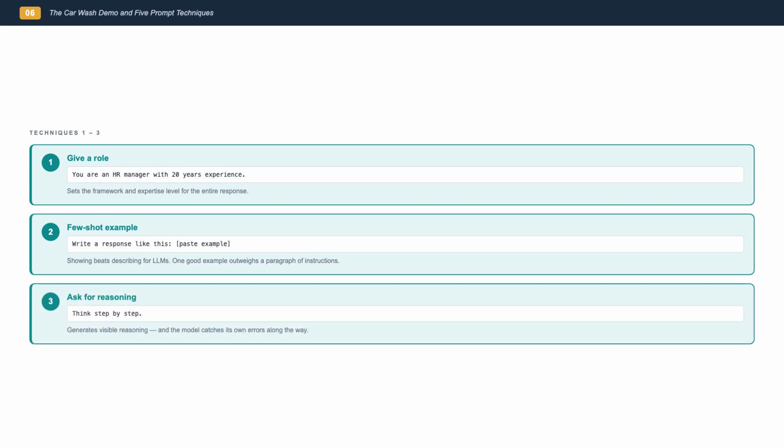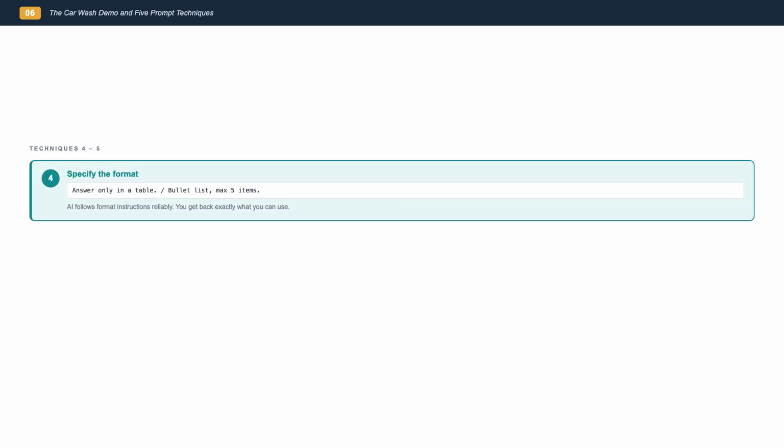Technique 3, ask for reasoning. Add think step by step or list your reasoning before giving a conclusion to the end of your prompt. This single change can significantly improve accuracy on complex problems. Why? Because generating the reasoning process gives the model a chance to catch its own errors. It's the difference between asking someone to just blurt out an answer versus asking them to show their work.